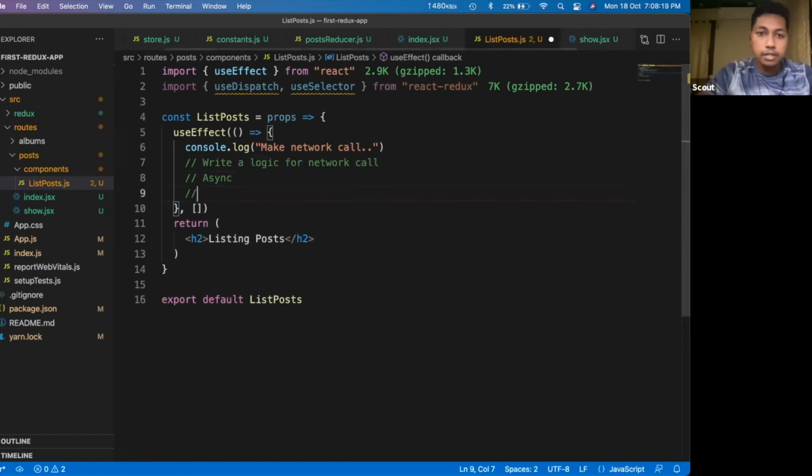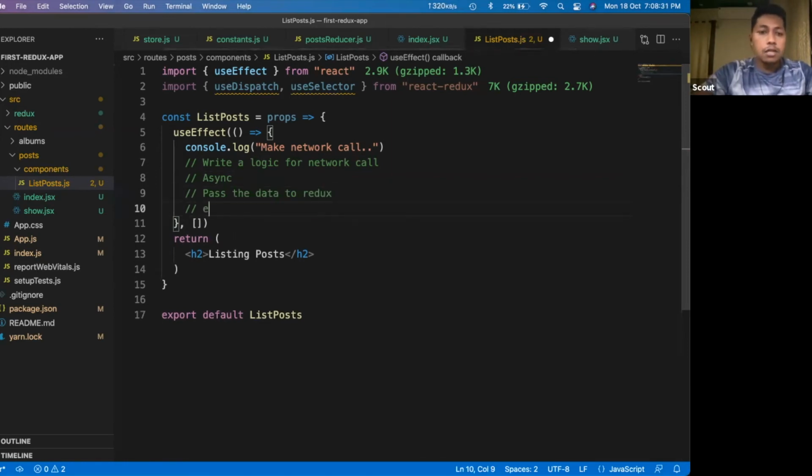And the third thing is that after making the network call, we have to pass the data to Redux. Then the fourth step would be to read the Redux values, read from the Redux store. These are the four steps that we have to follow.